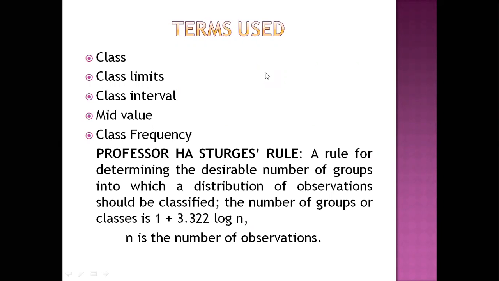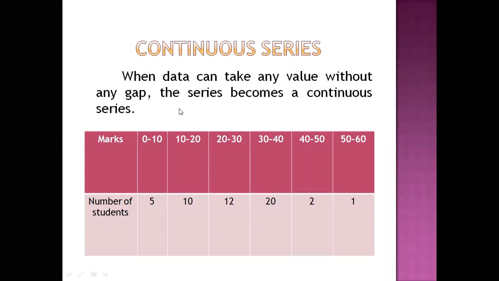Now we will come to know certain terms that are used in a continuous series. What is a class? In this example you can see, this is the class: 0 to 10 is a class. 10 to 20 is another class. 30 to 40 is another class. Like this, these are all classes.